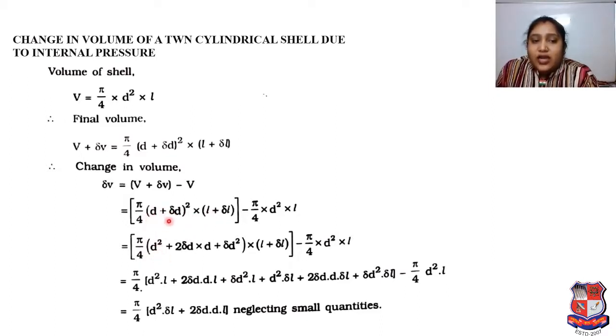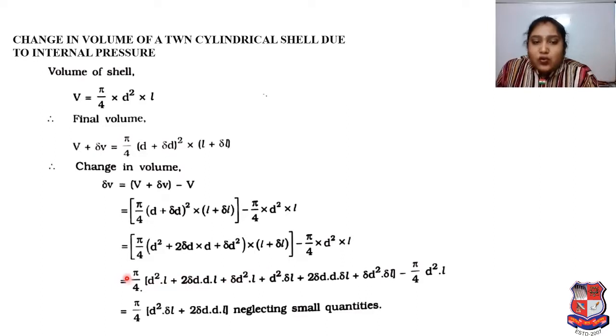As per (a plus b) whole square, the simplification will be D square plus 2 delta D multiplied by D plus delta D square. Multiply L plus delta L as it is, minus pi by 4 D square L.